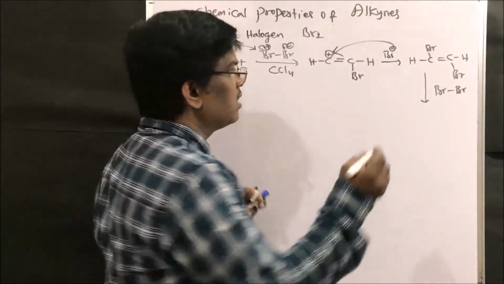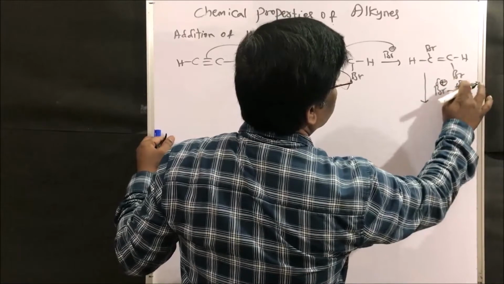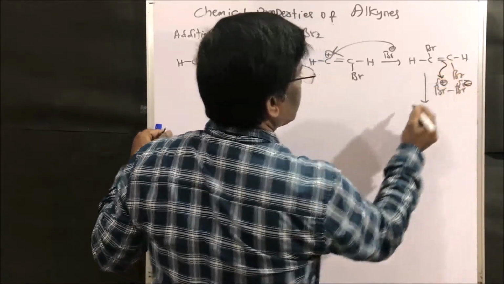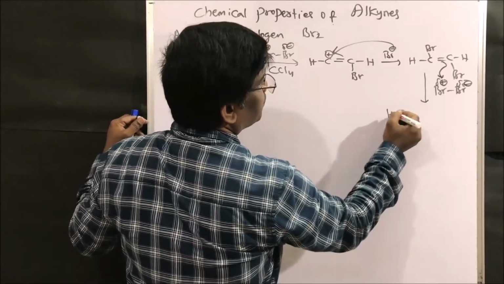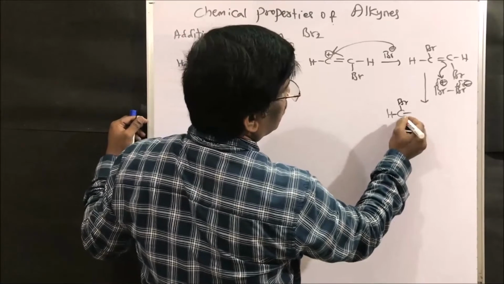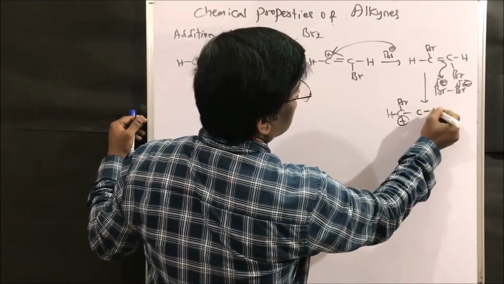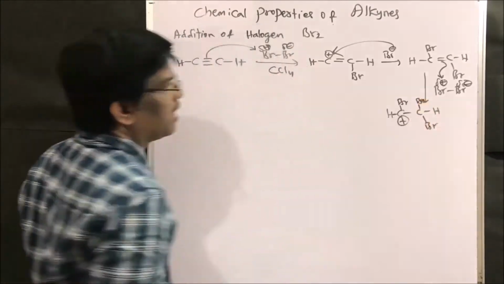Alkenes also undergo addition reactions. So I can write partial positive and partial negative. It takes up this bromine to give the bromine is here, right? So here it is going to have positive charge, already bromine is here, new bromine has come, right?